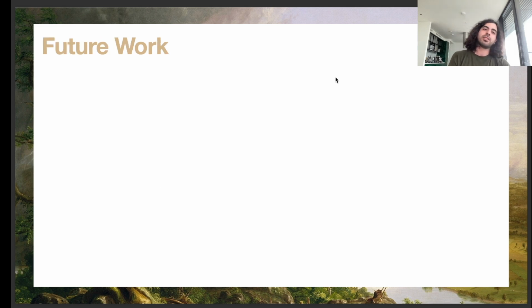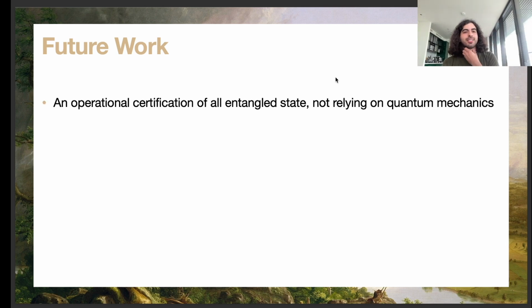So what are some future work directions that can be pursued? The first one is an operational certification for all entangled states that does not use the quantum mechanics toolkit. This is true for CHSH, for instance, but not true in our case, because we explicitly need to model the players as doing POVM measurements. But for instance, if there is a way to do this with a no-cloning argument or things like that, then this might be possible.